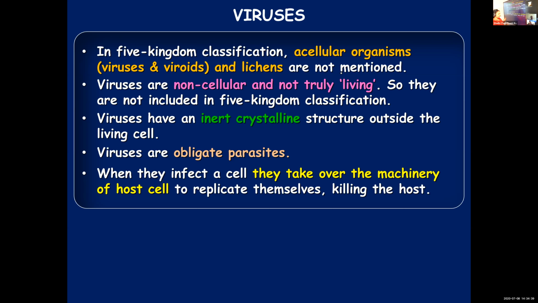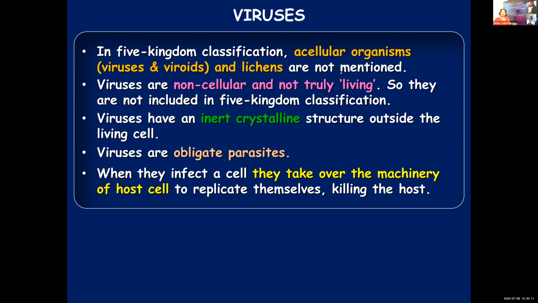When they are entering a host cell, they will take over its machinery. Viruses as such don't have any biochemical machinery of their own. They can't carry out any biochemical functions. So once they enter a host cell, they take control over the cell, and the biochemical mechanisms will be under the control of this particular virus.